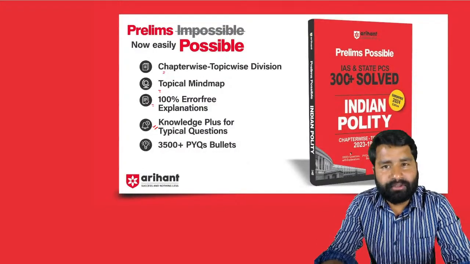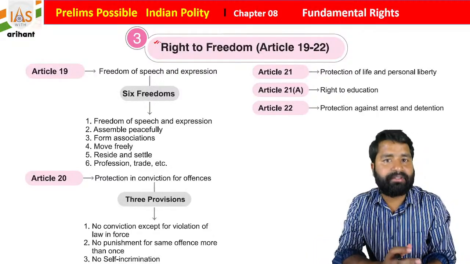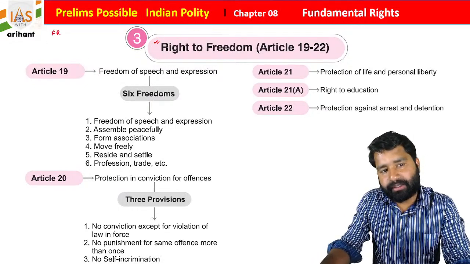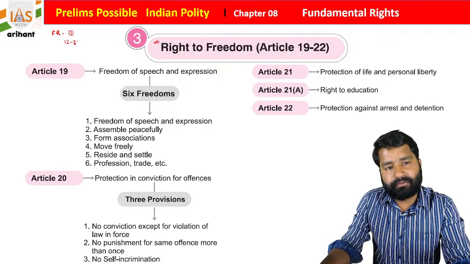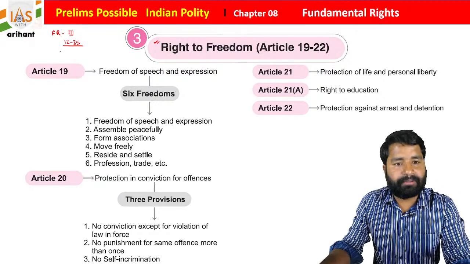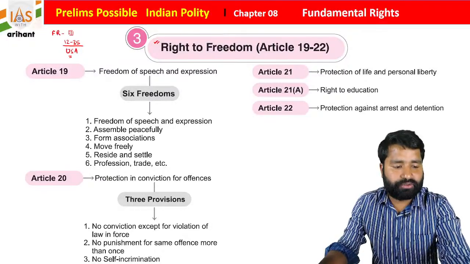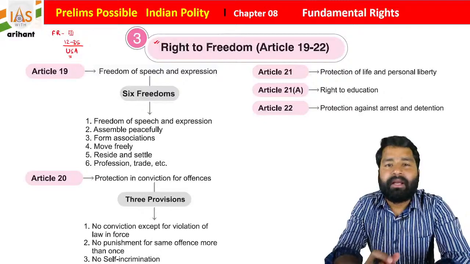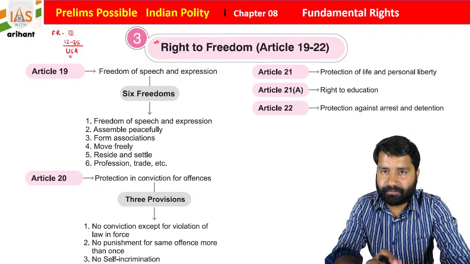What will we discuss today, students? We are going to discuss the right to freedom, that is, articles 19 to 22. As you know, students, fundamental rights are included under Part 3 of the Indian Constitution, and the articles range from 12 to 35. We already discussed the right to equality, and this concept we derived from the USA, because the USA's constitution is the world's oldest constitution, the world's first written constitution, students. So we derived this concept from the same place.